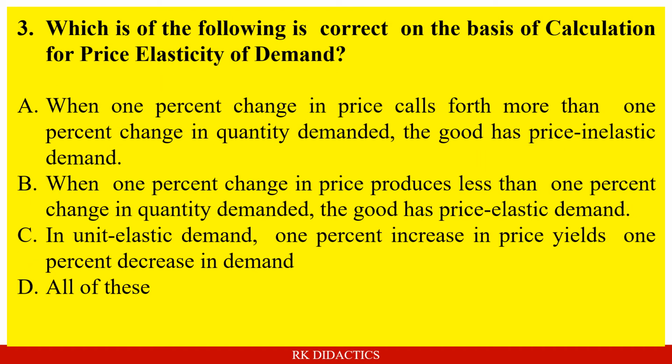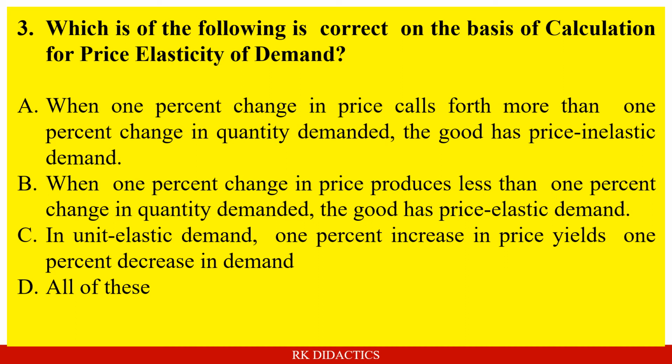Which of the following is correct on the basis of calculation of price elasticity of demand? Option A. When a 1% change in price calls forth more than 1% change in quantity demanded, the good has price inelastic demand. Option B. When a 1% change in price produces less than a 1% change in quantity demanded, the good has price elastic demand.